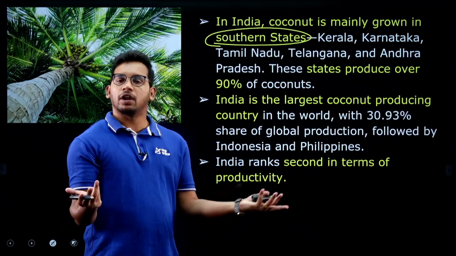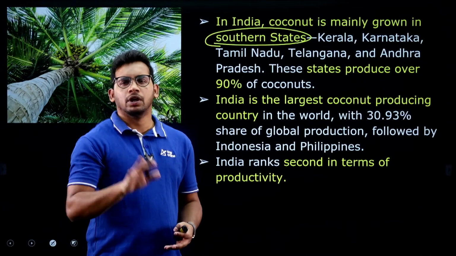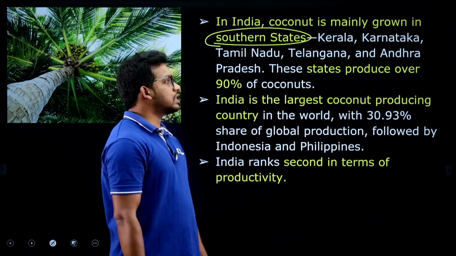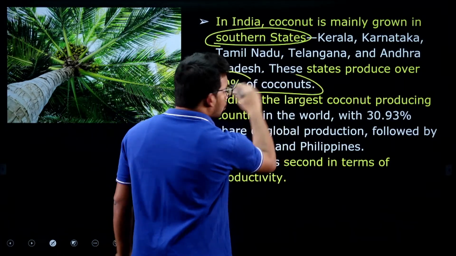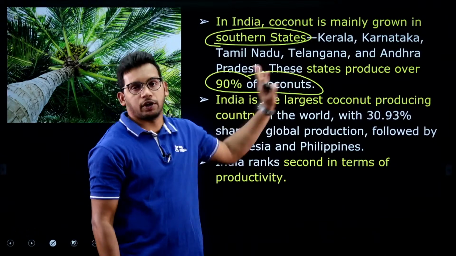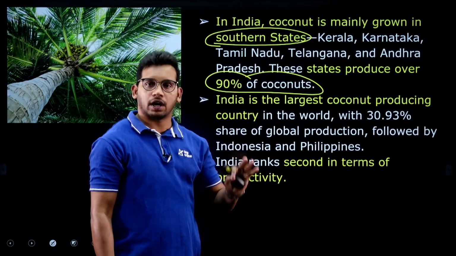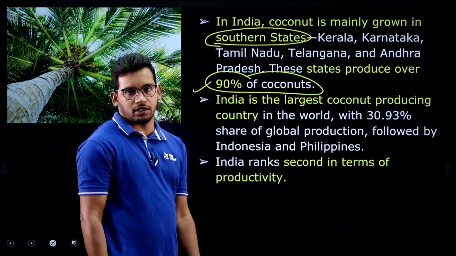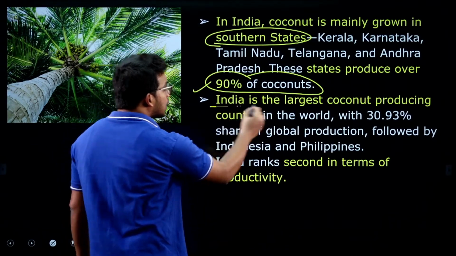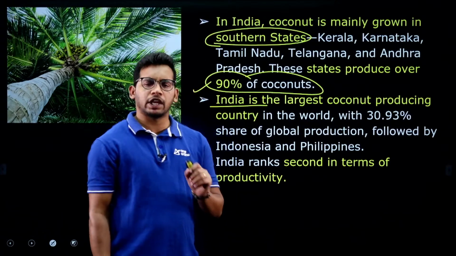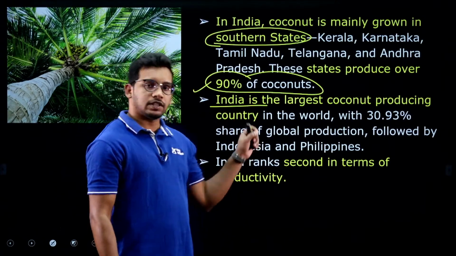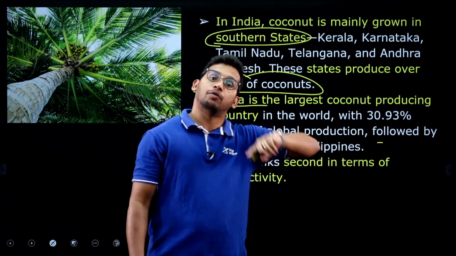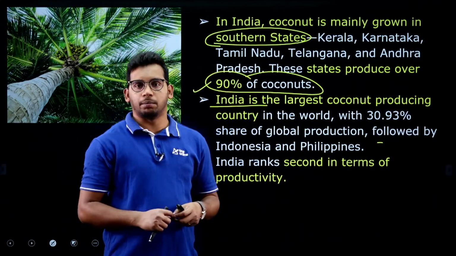In the northern part we do not have any coastal states except a few, that is, central part Gujarat and West Bengal. But 90% of total coconut production comes from 5 states: Kerala, Tamil Nadu, Karnataka, Andhra Pradesh, Telangana. So 90% of coconuts are produced by southern states, right. And India is the largest producer of coconut, a very important fact, contributing approximately 31% to the global coconut requirement.